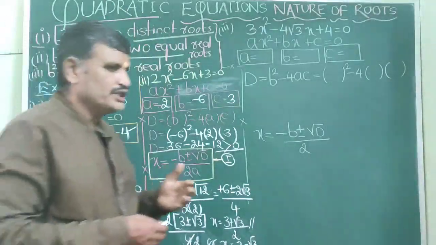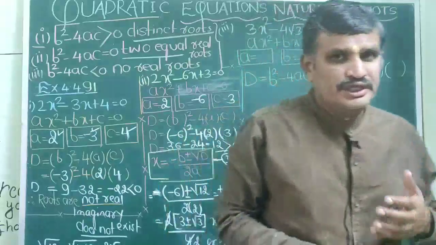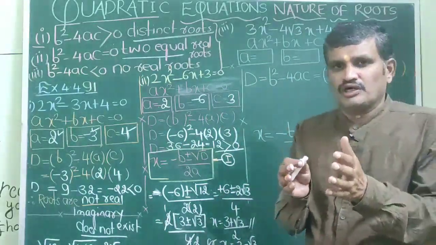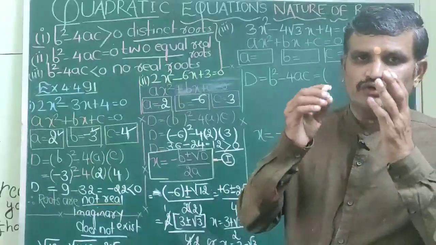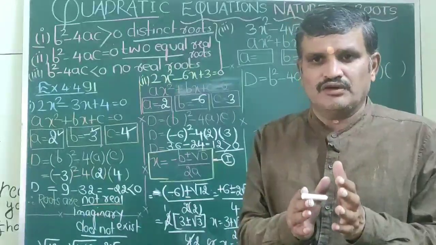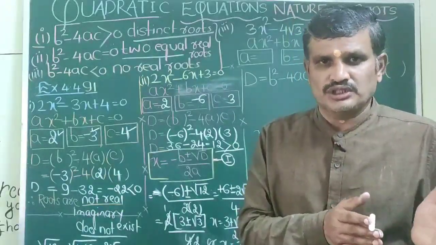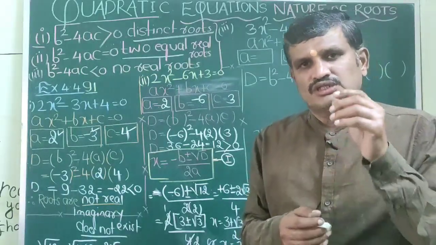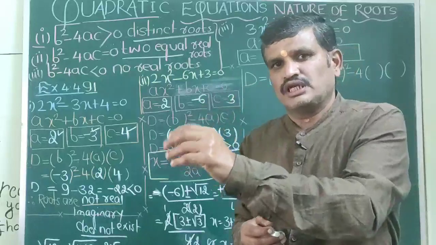It is just like linear equations in 2 variables. In linear equations in 2 variables also, without plotting the graph, we can tell what type of graph we are going to get: whether intersecting, parallel or coincident. Depending upon the value of a1 by a2 not equal to b1 by b2, we get intersecting lines.